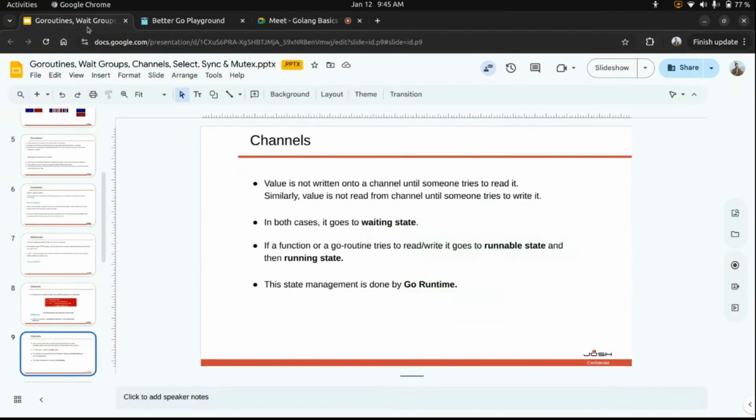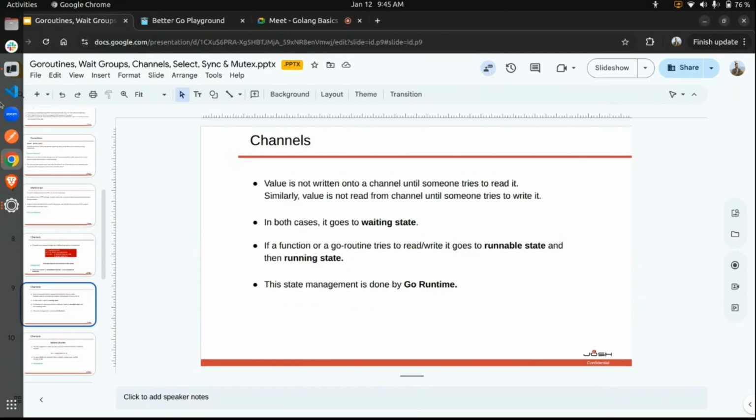So a value is not written into a channel until someone tries to read it. And similarly, a value is not read from a channel until someone tries to write it. So this is what we mean by blocking calls. Channels are blocking calls. In both cases, it goes into a waiting state. If a function or a goroutine tries to read or write, it goes into a runnable state and then a running state. So in Golang, the state management is done by goroutines. If you want to transfer state, we can transfer it with the help of goroutines.